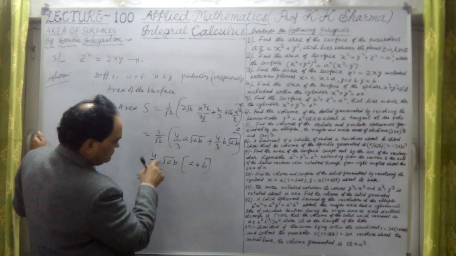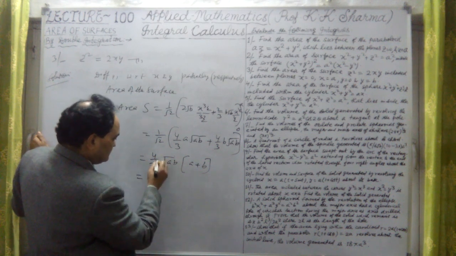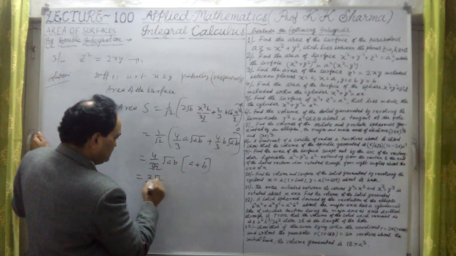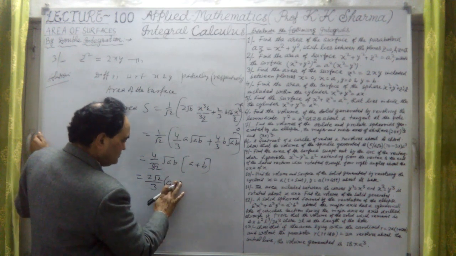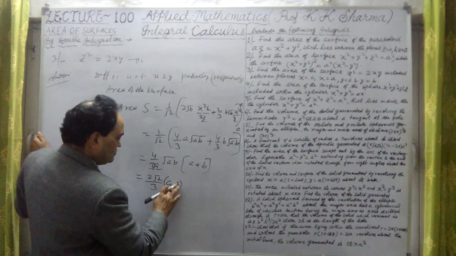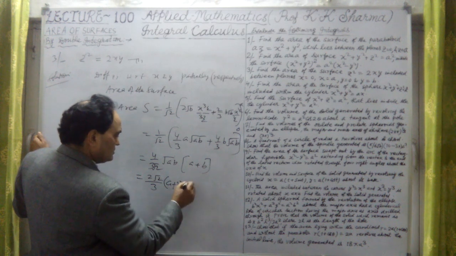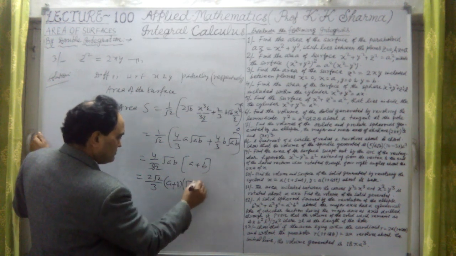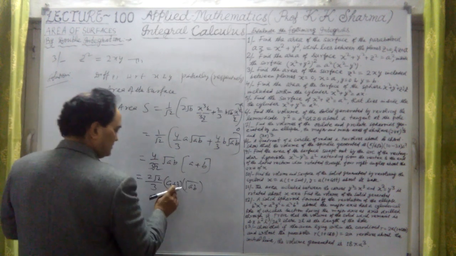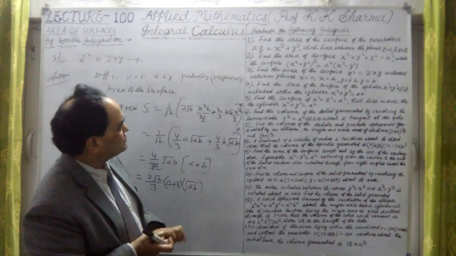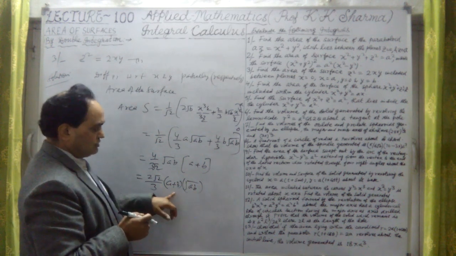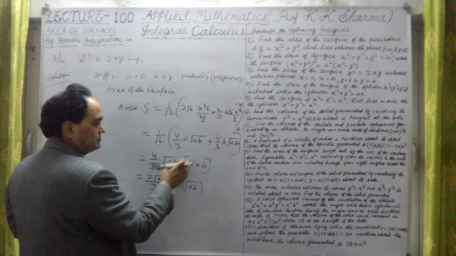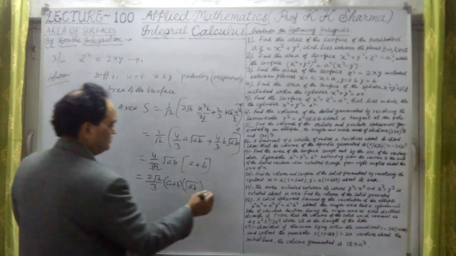If I multiply in the numerator, rationalizing, it will give us under root 2 divided by 2 means 2 root 2 upon 3 into a plus b, into under root ab. Okay, answer is this: 2 root 2 upon 3 into a plus b under root ab, or under root ab into bracket a plus b. This is the answer here.